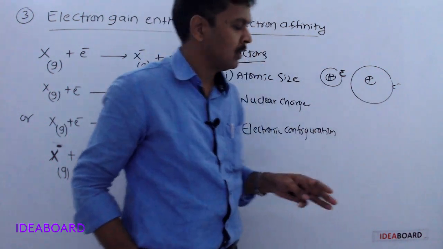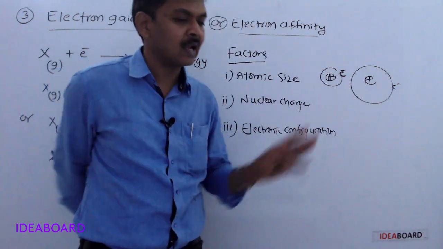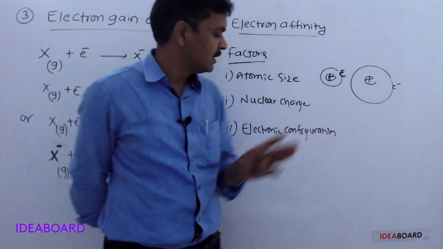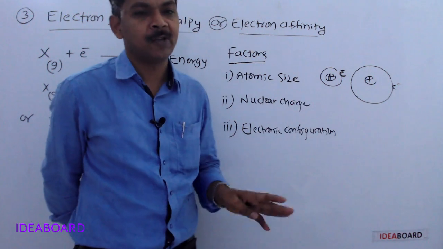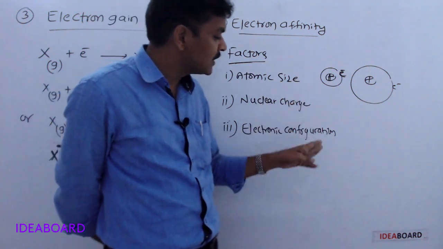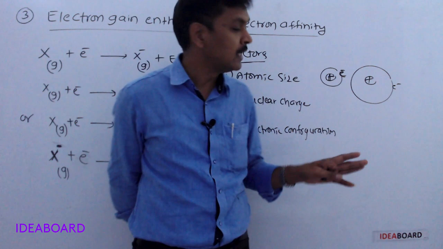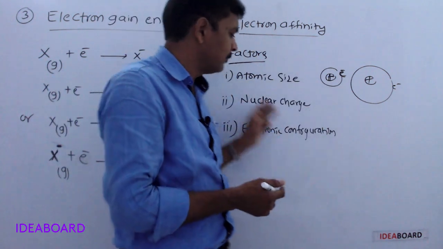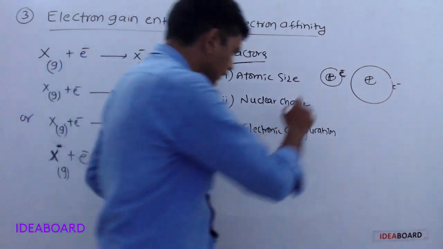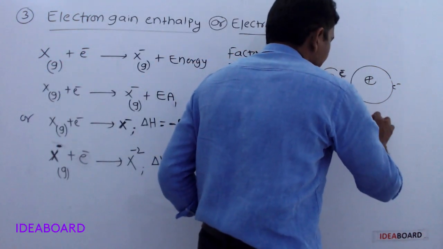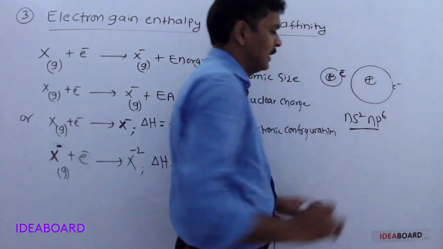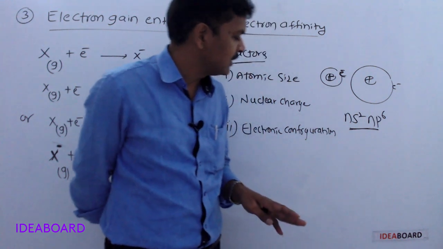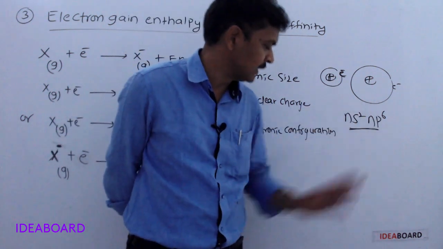Electronic configuration: if the element has a stable electronic configuration, then it has less tendency to accept the electron, so electron affinity will be less. If we take zero group elements, the valence orbital electronic configuration is ns2np6, except helium.